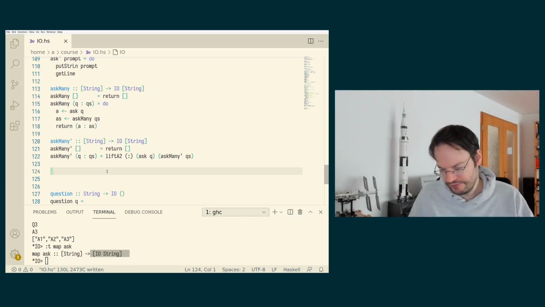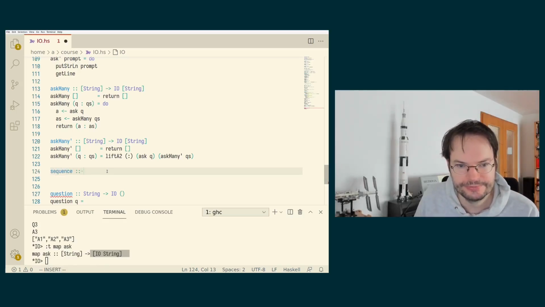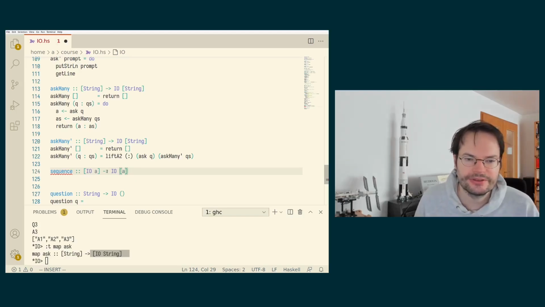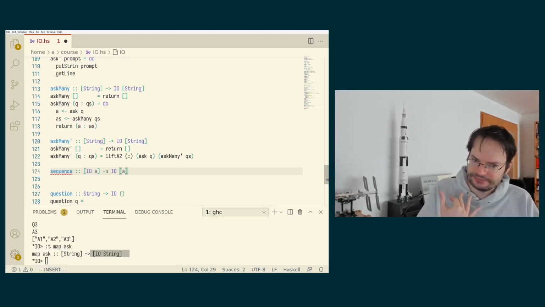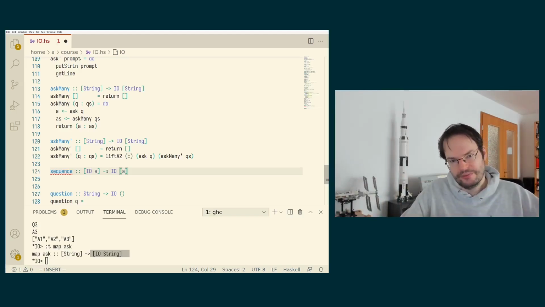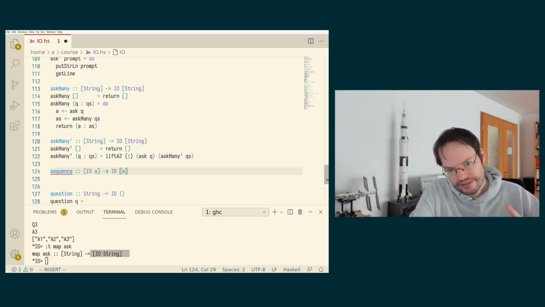And that function we're going to call sequence. It is even more general in the sense that we are not going to expect a list of IO string actions, but we can just have a list of IO A actions. And we are going to turn that into a single IO action that returns a list of A. It's called sequence because that is the decisive step: we take the original list, respect the order of the list, and introduce sequencing between all the component actions defined by the list elements, in the order dictated by the list.